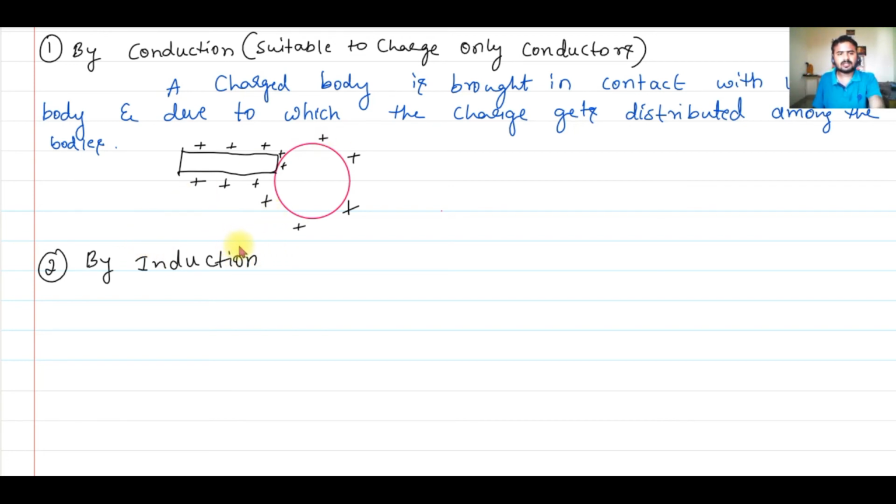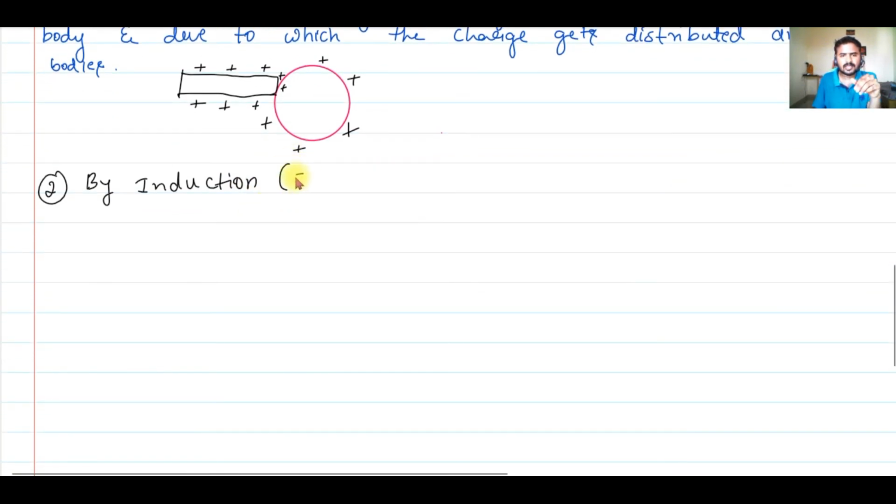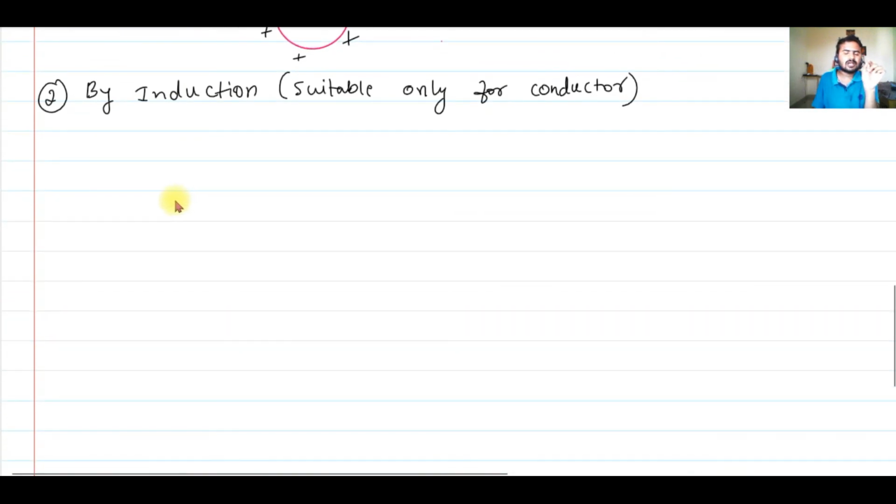So the second method is by induction, and this method is suitable only for conductors. We can charge only a conductor even by this method. Now what are we going to do here? Here a charged body will be brought close to an uncharged body. The uncharged body must be a conductor. Now I'll bring a charged body close to this uncharged body.